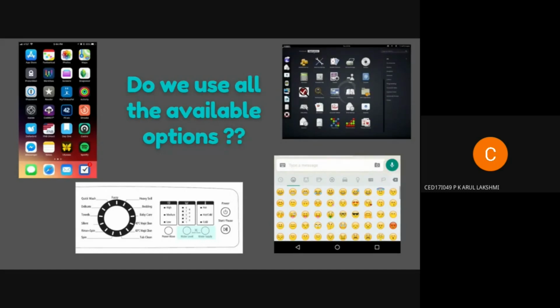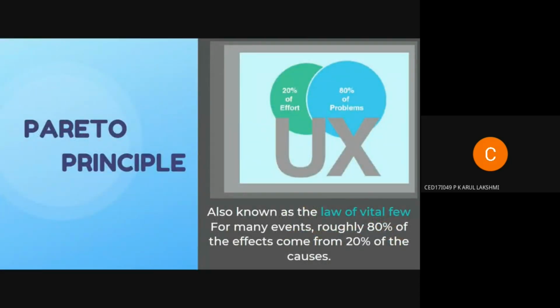Right. So this is there with everything, every product that we see, even the emojis list. There are like hundreds of emojis that they've come up with, but then we just barely use some, I guess, lol and smiley face and emojis like that. So my point is that 80% of the time we use only 20% of the features that the product gives. Okay, so this is what Pareto's principle talks about.